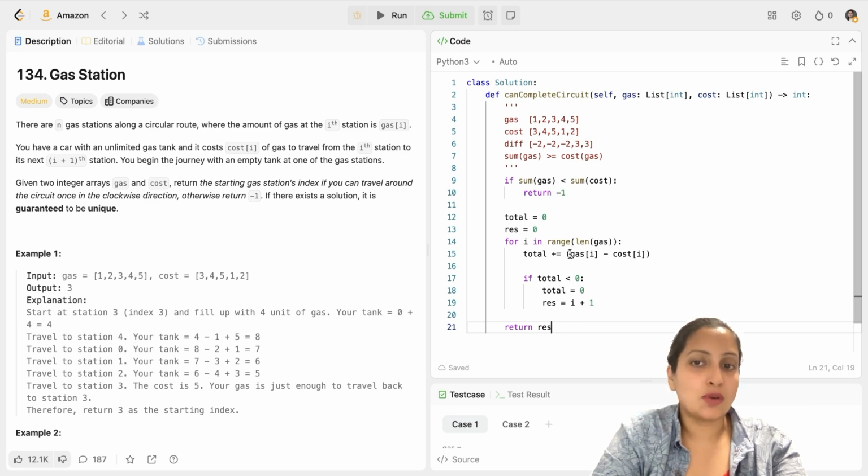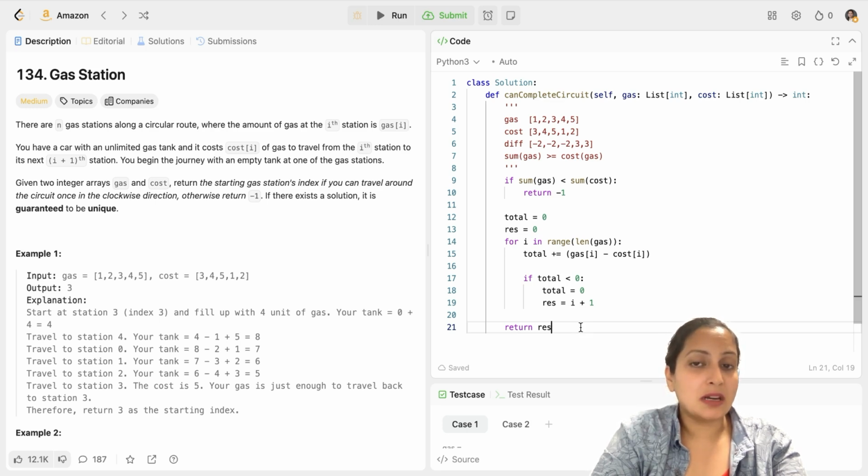And at the third index, our total is positive. So we get 4 minus 1, 3, plus 5 minus 2, 6. And our total is not less than 0. The total comes out to be 6. And our result remains 3. So we can return the result. So that's the entire crux of the code.